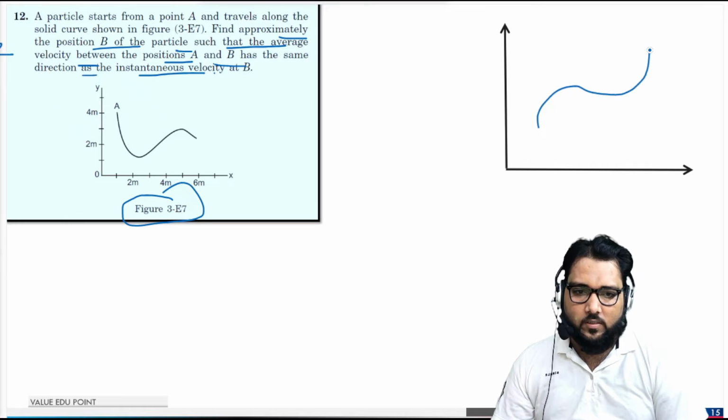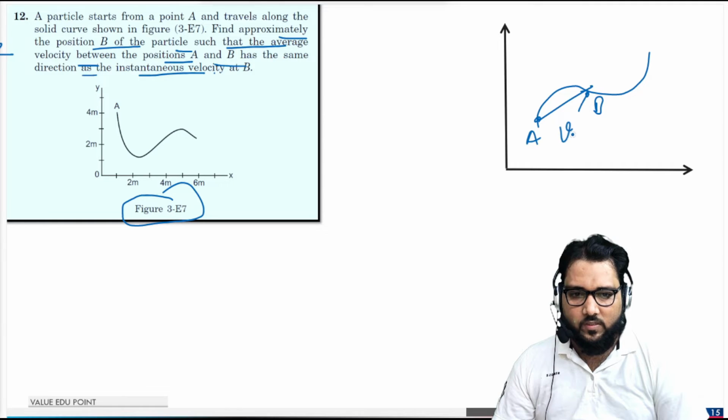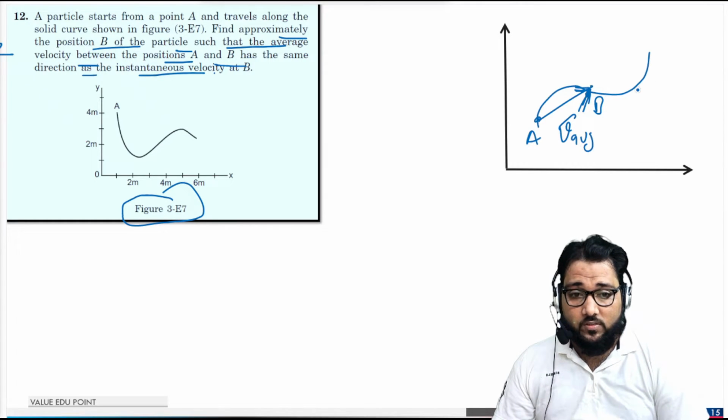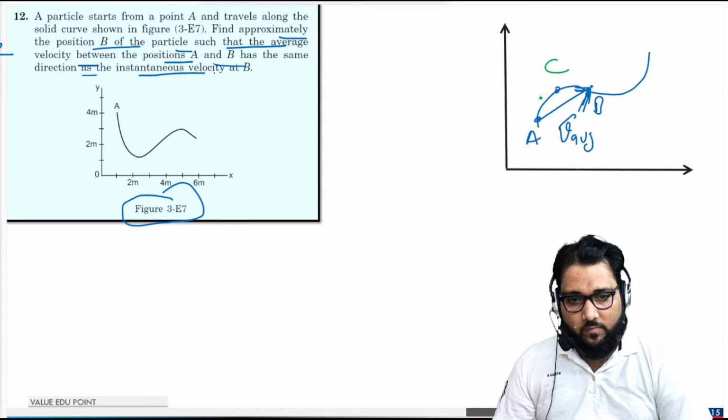Suppose that this is the curve, this is the point A, this is the point B. If we are talking about the average velocity, it is in this direction from A to B. Or if we talk about the instantaneous velocity, suppose that this is the point C, that will be the tangent at this point.